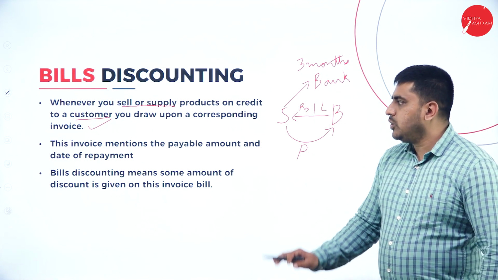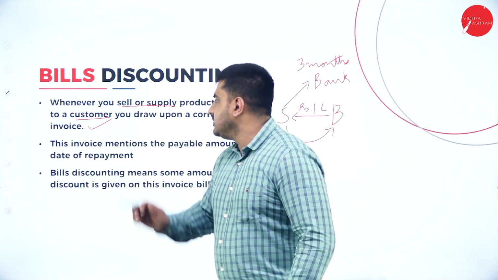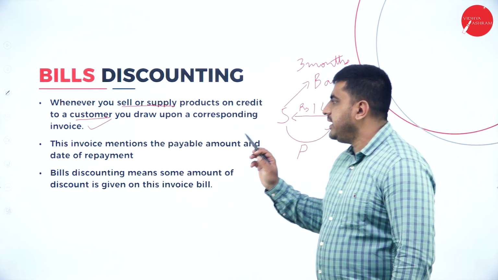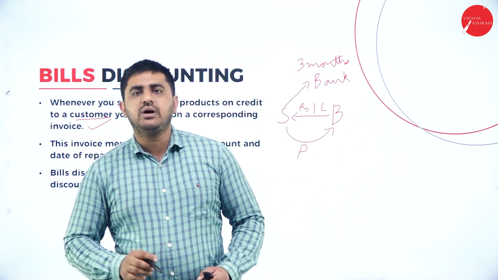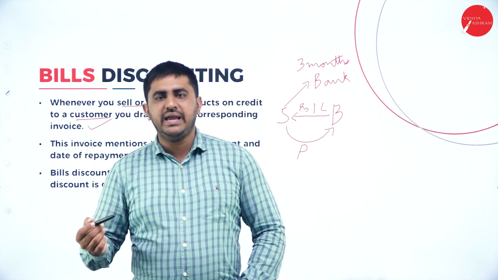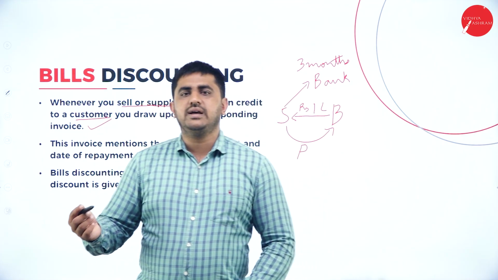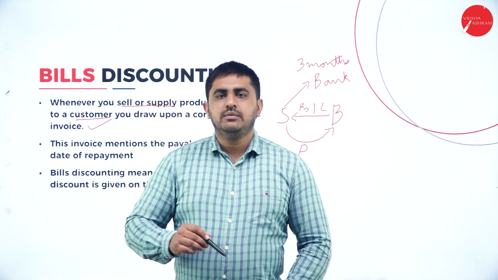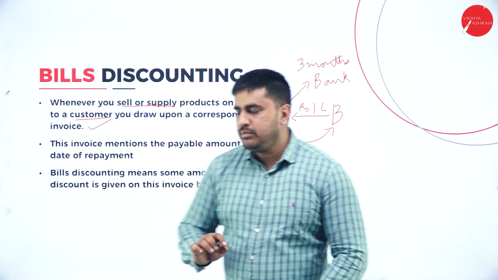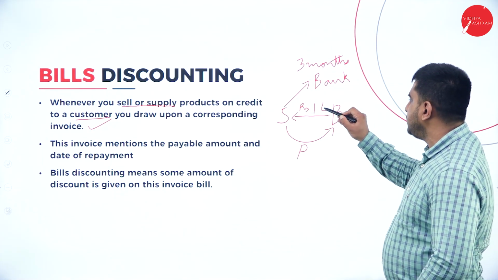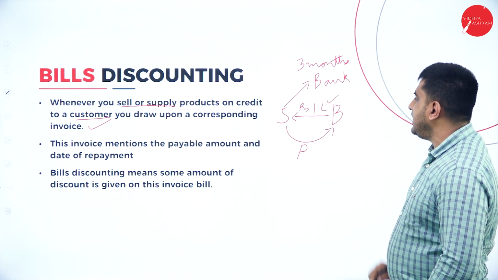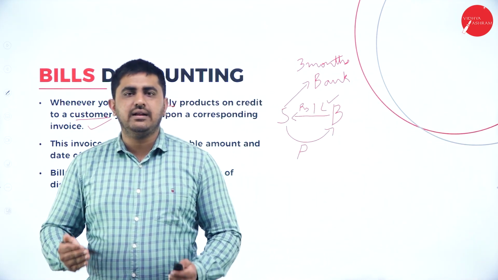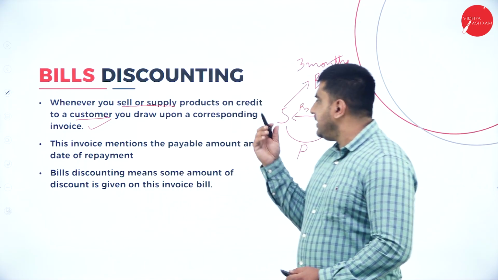Bills discounting: whenever you sell or supply products on credit to a customer, you draw up a corresponding invoice. Here is the basic concept of bills discounting: the seller and a buyer. The seller has given products to the buyer, and the buyer has given one invoice to the seller saying the payment will be made after 3 months. The amount to be paid is 1 lakh, after 3 months. Now the seller wants the cash right now, not after 3 months.